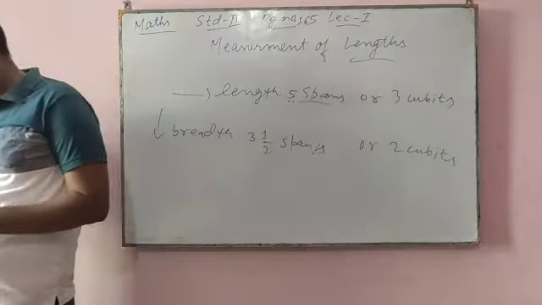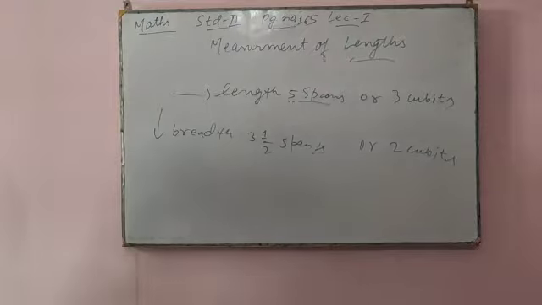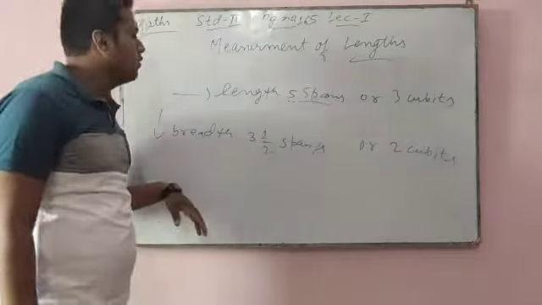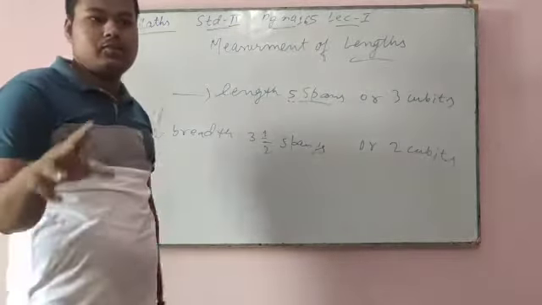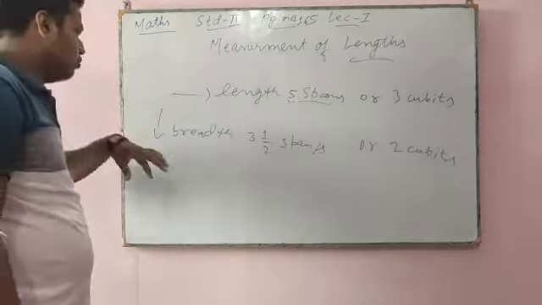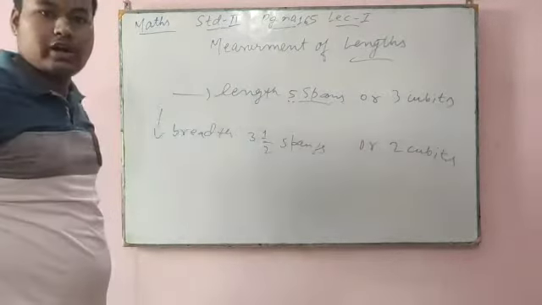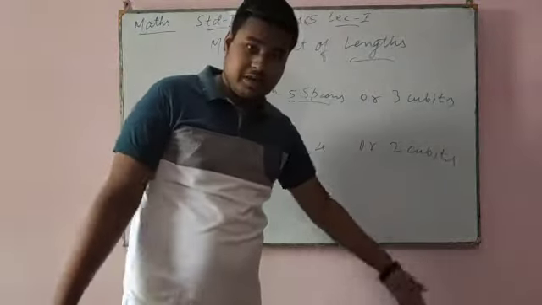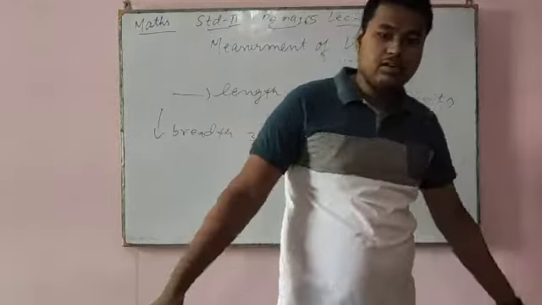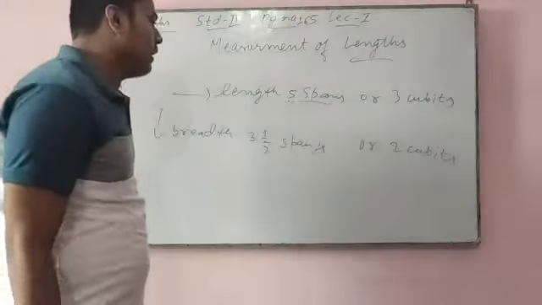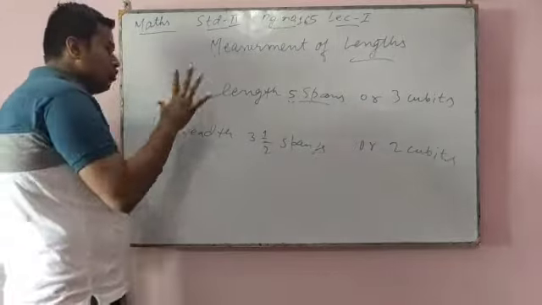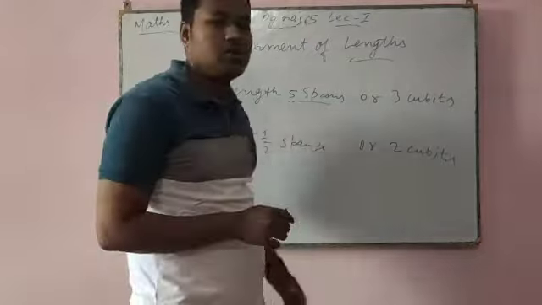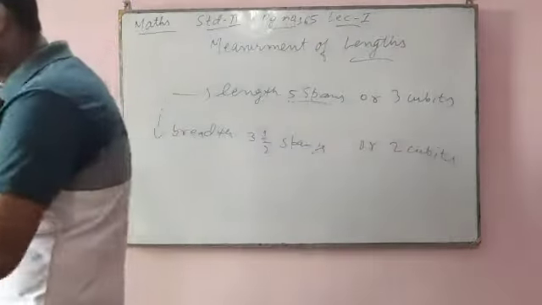So you have seen that no two persons have the same answer. Like I am an adult, so when I use my span and my cubit, and if you are a child in standard 2, when you measure it, you will get another answer. Why? Because my hand is longer than yours, and my paces, the distance between my two legs when I walk, are larger. My hand span is larger. So when you measure it you will get a different answer and I will get a different answer. That's why nowadays we do not use such things.